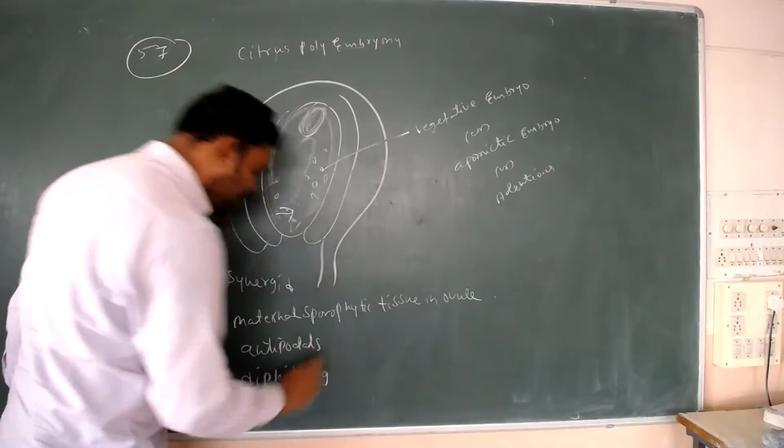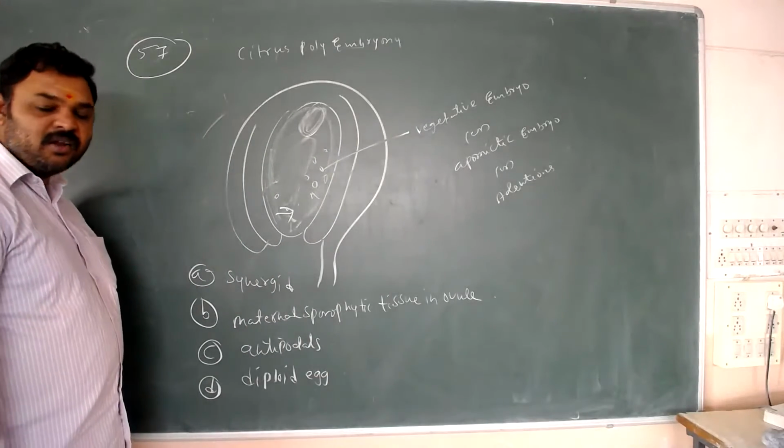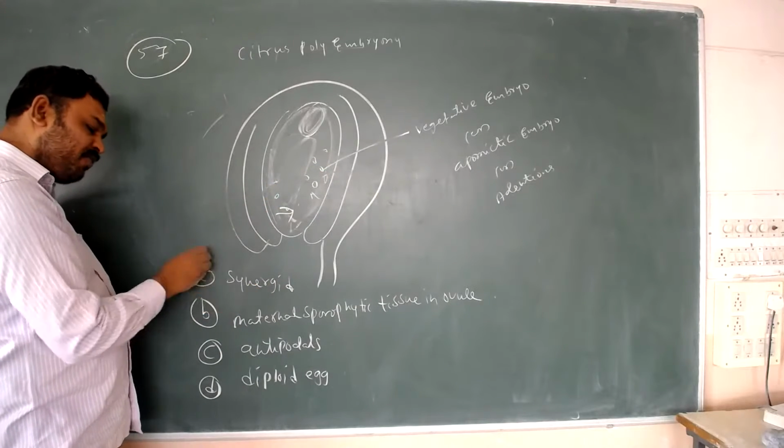Which one is correct here? Are the apomictic embryos born from synergids? No.